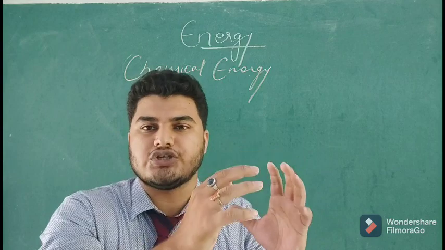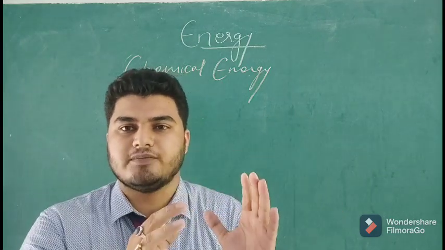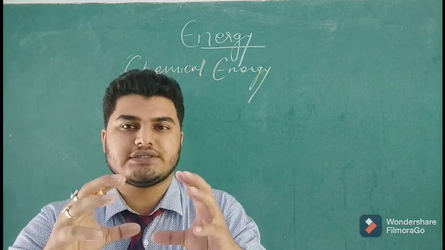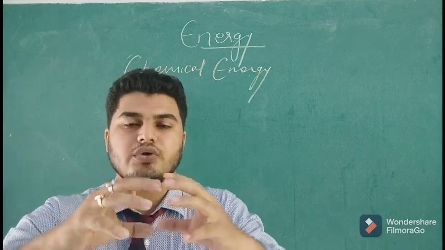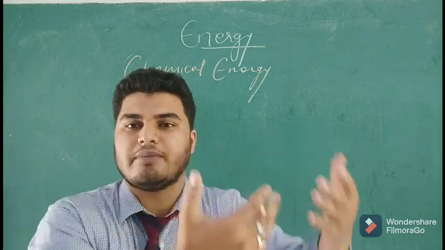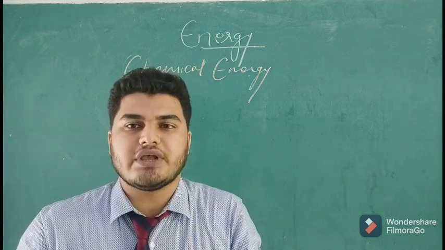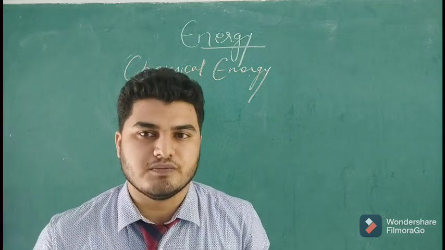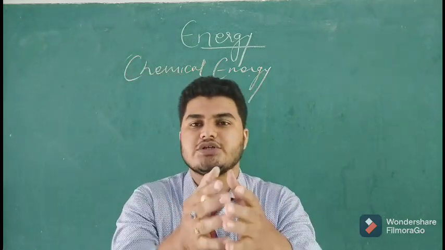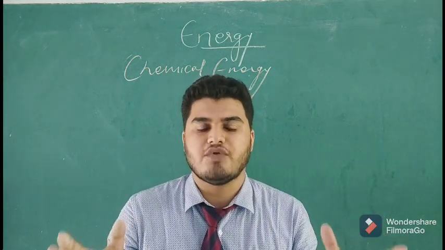A type of energy which is keeping the molecule together. That energy of the acid is utilized to convert into electrical energy. The chemical energy stored in the battery is converted into electrical energy and utilized in our homes. In this way we can understand that chemical energy is present all around us in different forms.